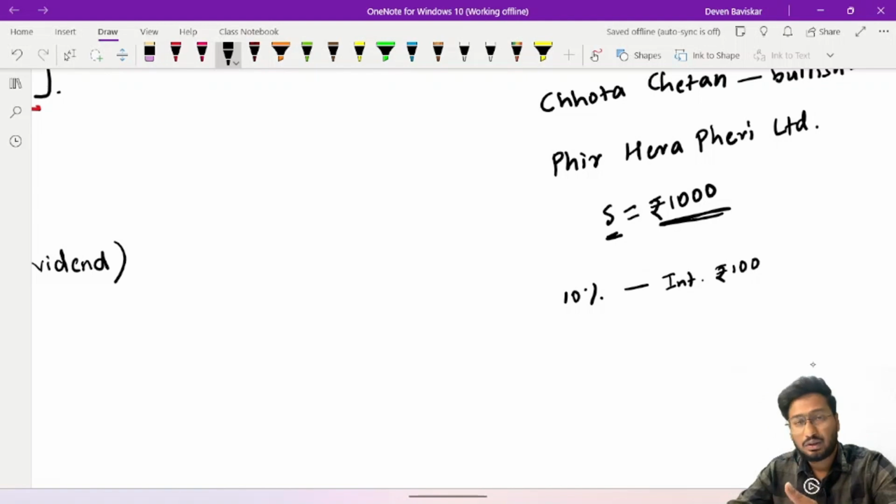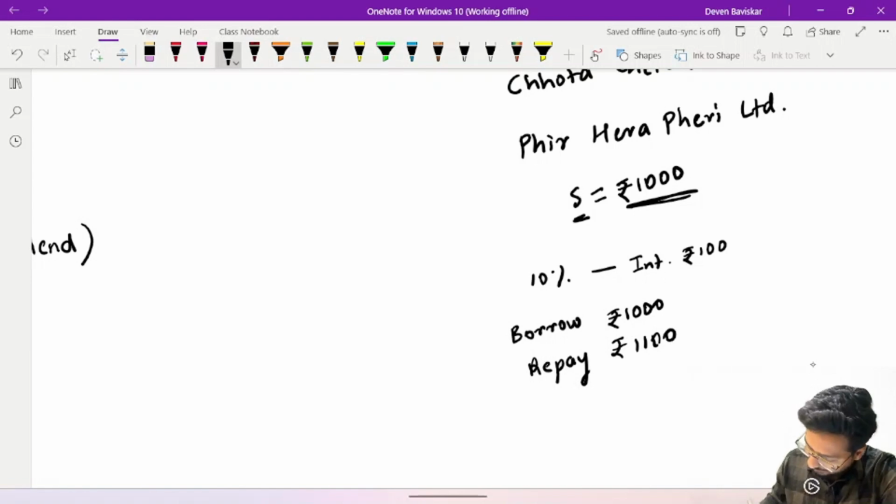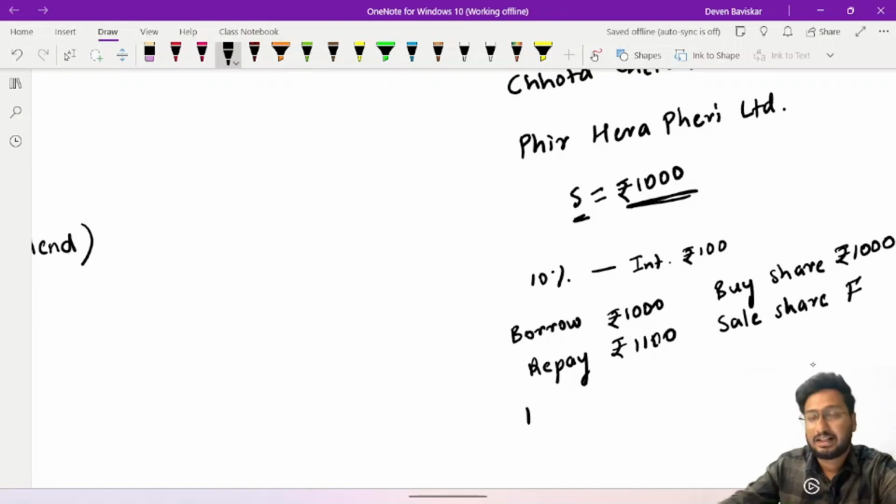So what will he do? He will borrow ₹1,000, buy a share of Fir Ferry Limited, and after 6 months repay the principal along with interest, ₹1,100, and sell the share. He buys the share at ₹1,000 and sells it. Whatever the price in the future is, let's call this price F.